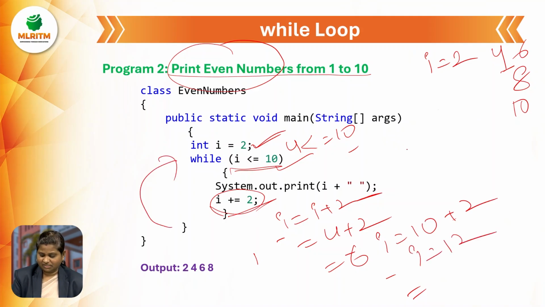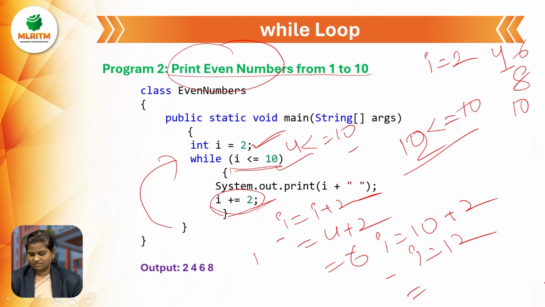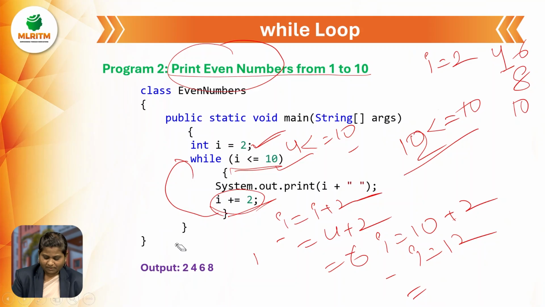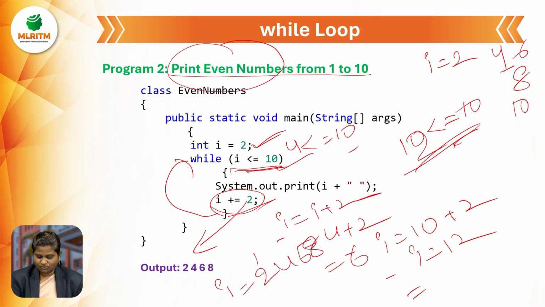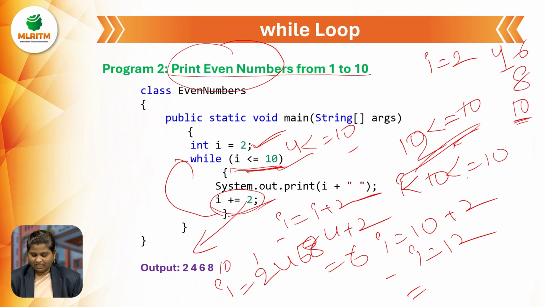Again it will go to the condition: 12 is less than or equal to 10. Is this condition true? False. So this loop will not run. When the condition gets false, the loop will be terminated and we will get the I values as 2, 4, 6, 8, 10. Here we took less than or equal to, so we will get up to 10. Here I did not mention 10. If it were I less than 10, then the loop would run until this condition is false.